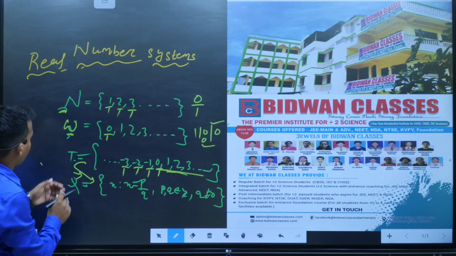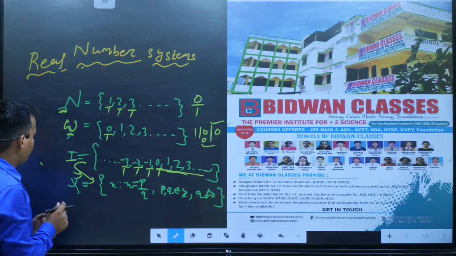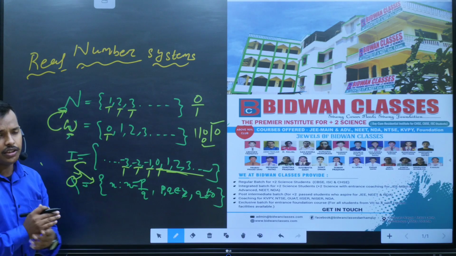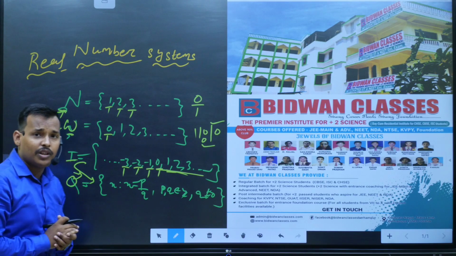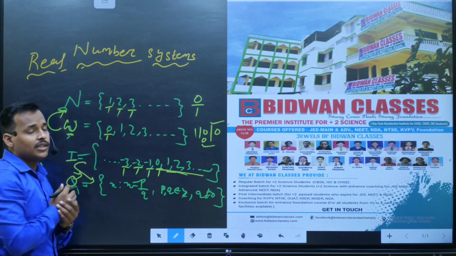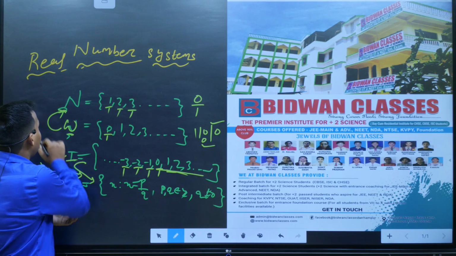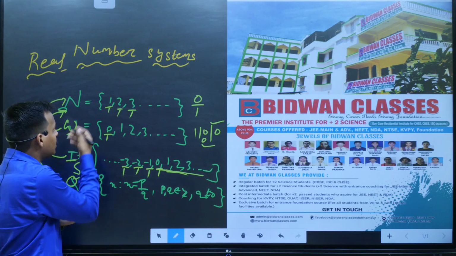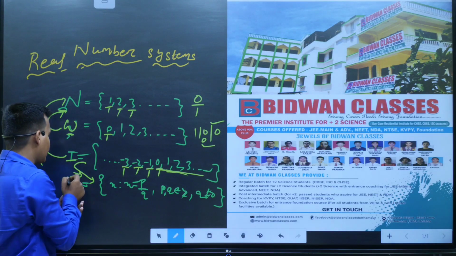Whole number. The converse is not true. How? All the whole numbers are natural numbers? No, because whole numbers contain 0, but natural numbers do not contain 0. Yes or no? All the integers are natural numbers? No, because integers contain negative numbers, but natural numbers do not contain any negatives.